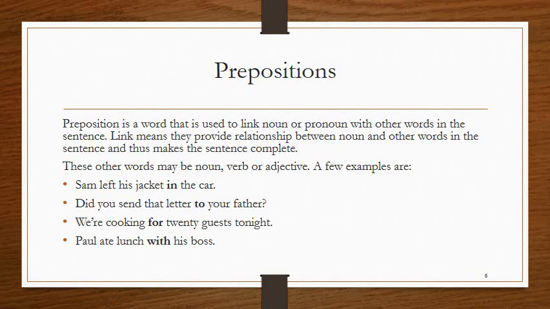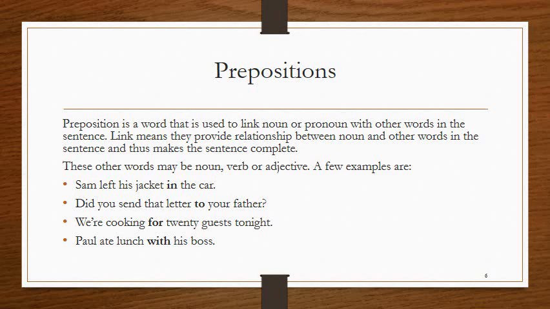A preposition is an important part of the English language. A preposition is a word that is used to link a noun or pronoun with other words in the sentence. Now, link means that they provide a relationship between the noun and other words in the sentence and thus make the sentence complete. In a sentence, a preposition must always be followed by a noun or pronoun. It can never be followed by a verb.